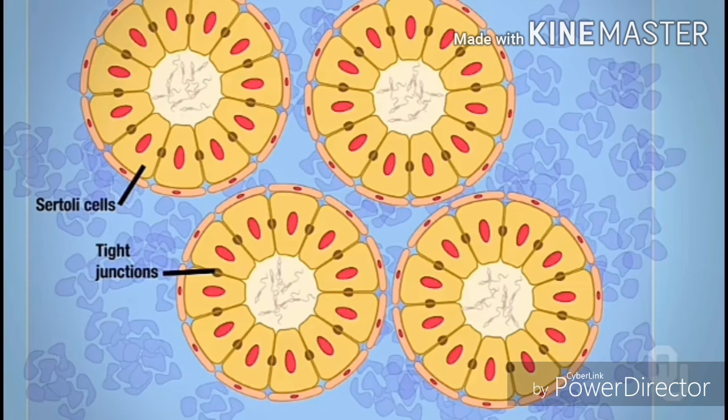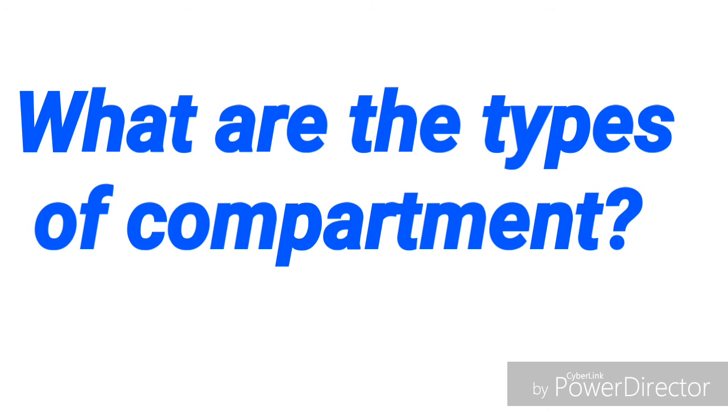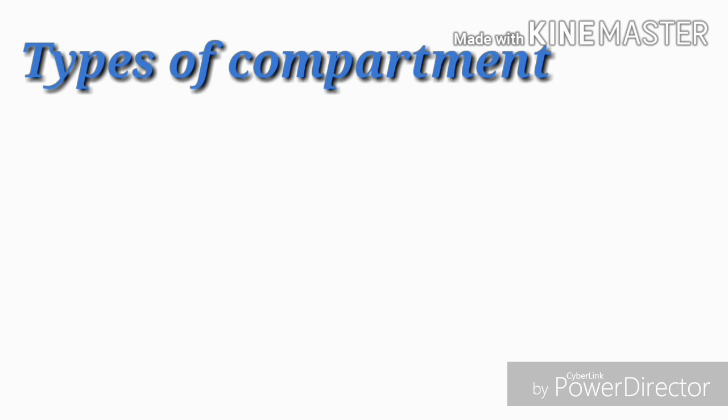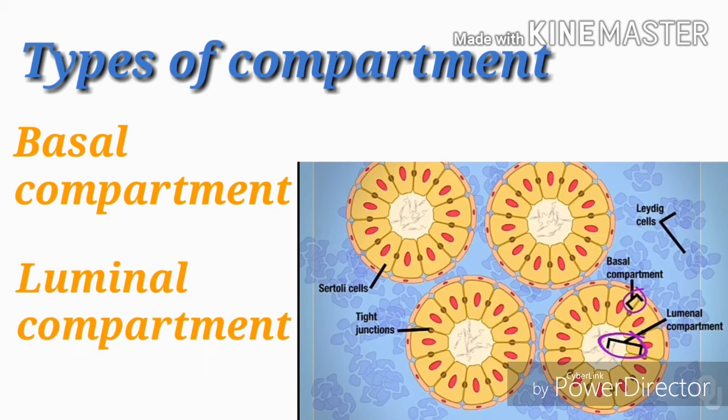Lining the outside of the Sertoli cells is a layer of smooth muscle. Outside of the Sertoli cells are the Leydig cells. These are the cells that are really important. There are two types of compartment: the basal compartment and the luminal compartment.